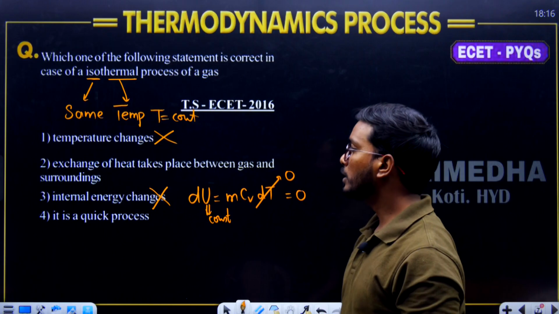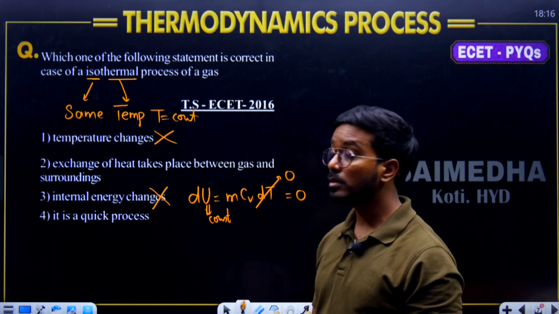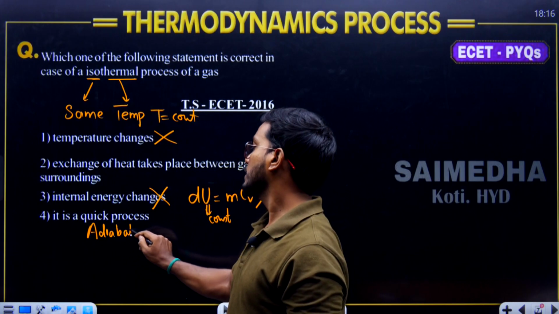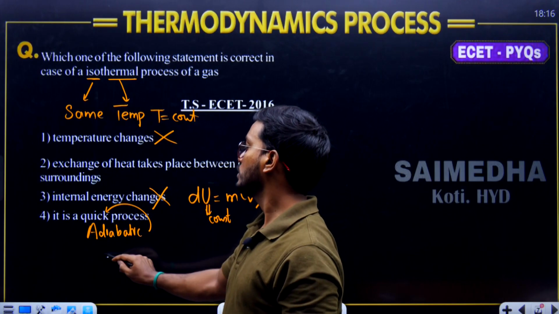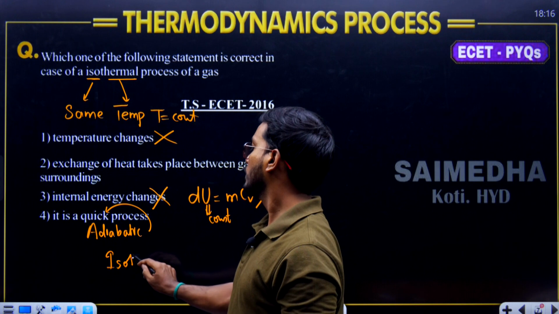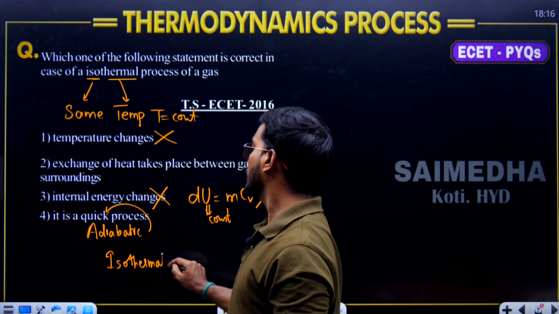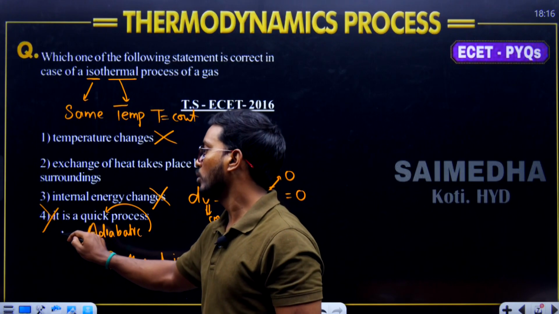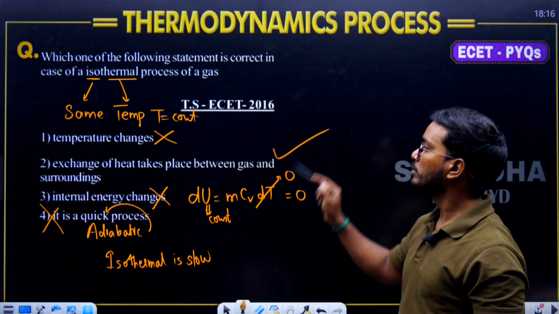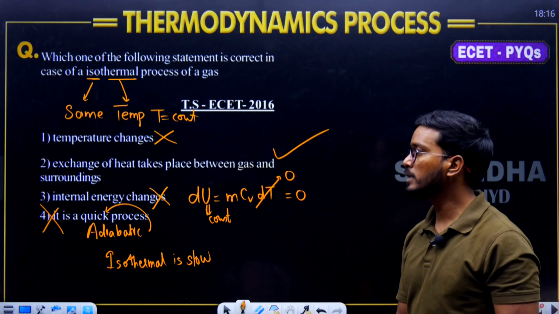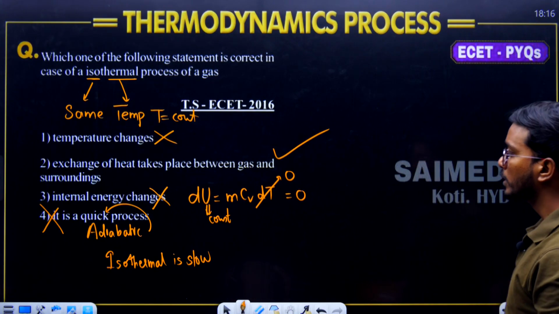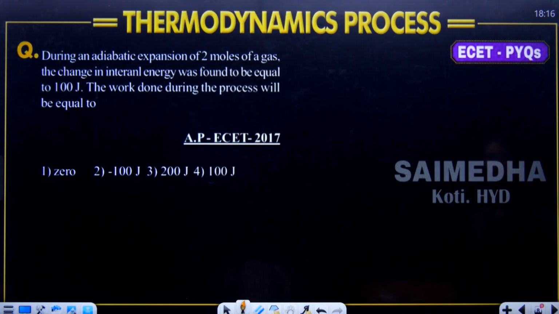Okay. It is a quick process. Adiabatic process is a quick process. It is a slow process. Adiabatic is a quick process. Isothermal is slow. When it is slow, then only the temperature will be constant. Isothermal is slow. So that's why this is also wrong. So which one is the correct answer now? Option 2 is the correct answer. That is, heat exchange will take place in between the gas and the surrounding. Moving on to the next question.